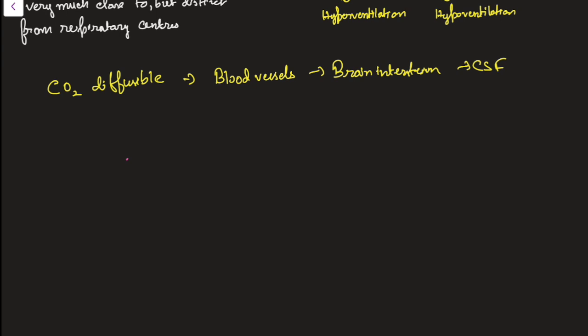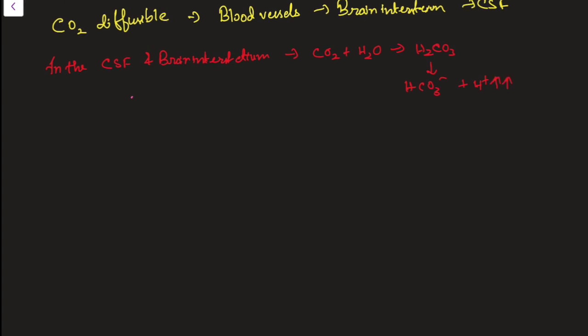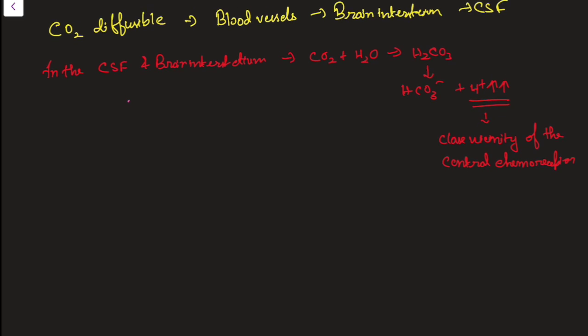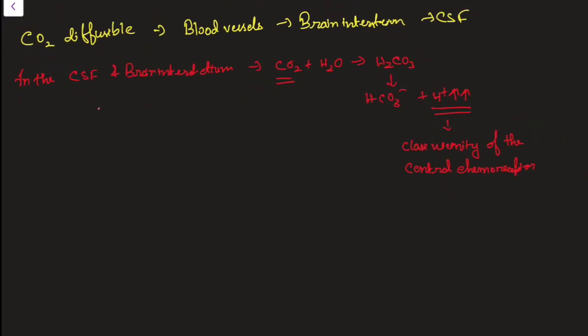In the CSF and in the brain interstitium, the CO2, as I said, will combine with H2O and form H2CO3, and this will again dissociate into HCO3- and H+ ions. So this H+ ion concentration will gradually increase in the brain and interstitial fluid. Since this increase happens in the very close vicinity of the central chemoreceptor, and it depends very much on carbon dioxide, in this way carbon dioxide is very important. As I was saying, CO2 is very important for regulation, that is, PCO2.